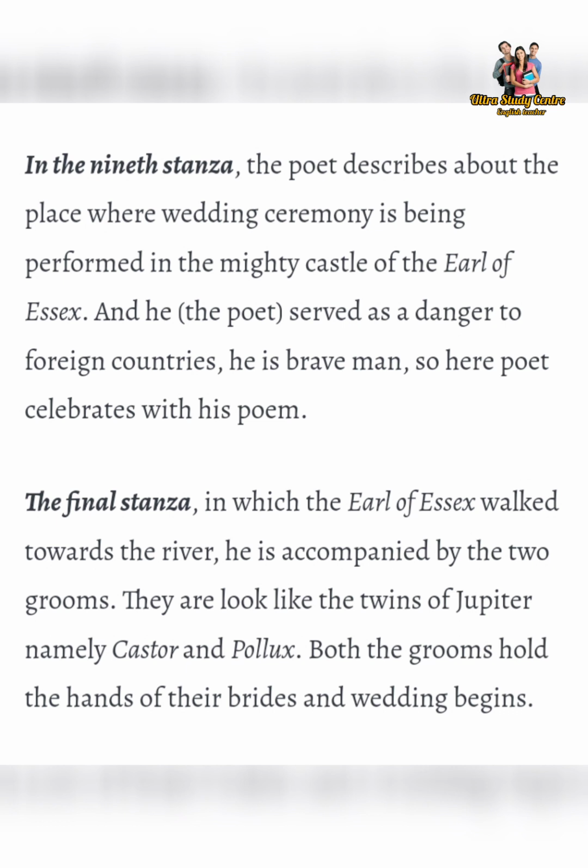In the final stanza, the Earl of Essex walked towards the river, accompanied by the two grooms. They look like the twins of Jupiter, namely Castor and Pollux. Both the grooms hold the hands of their brides and the wedding begins.